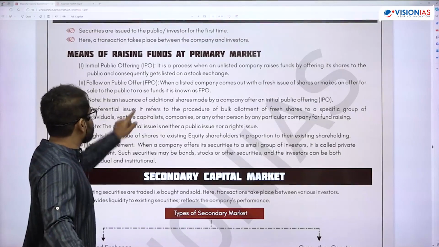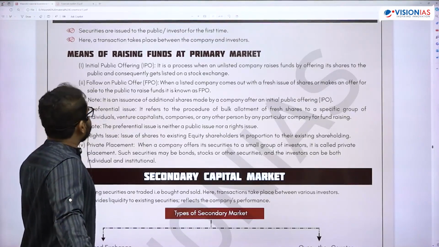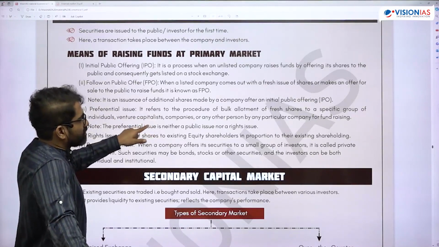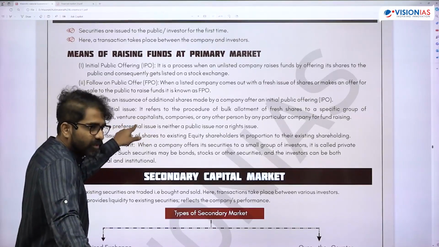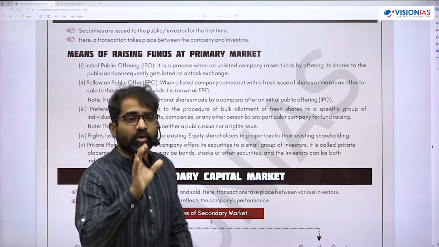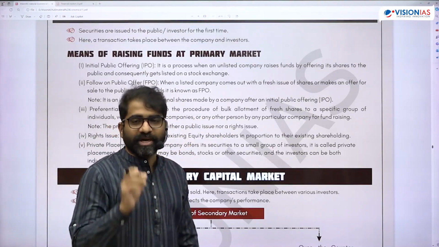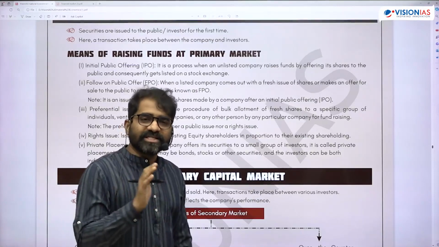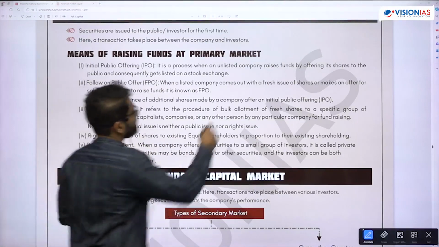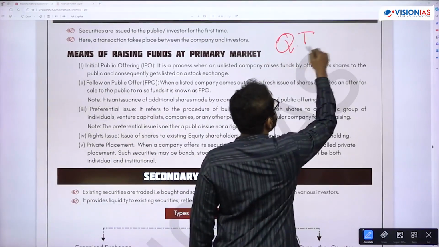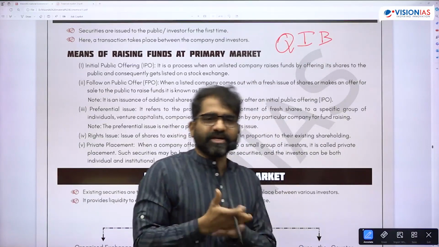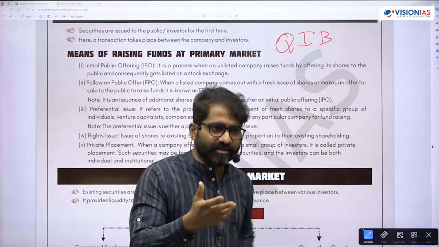Okay, preferential issue. Preferential refers to a procedure of bulk allotment of fresh shares to a specific group of individuals, venture capitalists or companies. So you only have qualified institutional buyers. When I use the word QIB, qualified institutional buyer, have you heard of this word? Qualified institutional buyer. These are institutions which are qualified to invest. Who said you are qualified? SEBI.